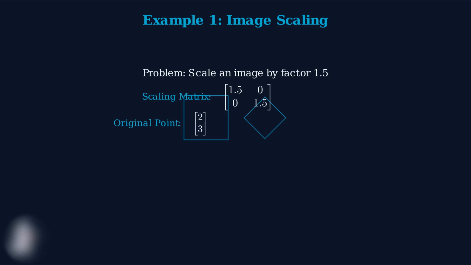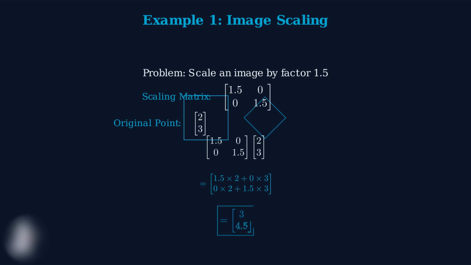Let's apply this transformation to a specific point. If we have a pixel at coordinates (2, 3), we multiply it by our scaling matrix to find its new position. Now we perform the matrix multiplication. We multiply the scaling matrix by the point coordinates. The first row gives us the new x-coordinate, 1.5 times 2 plus 0 times 3 equals 3.